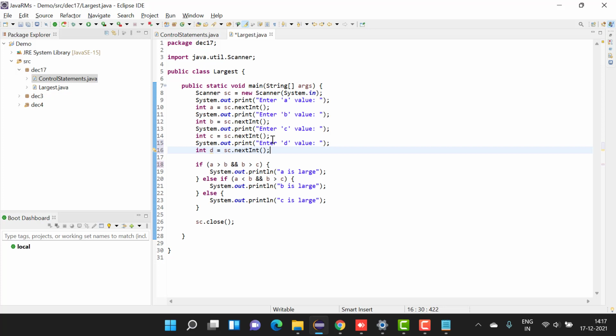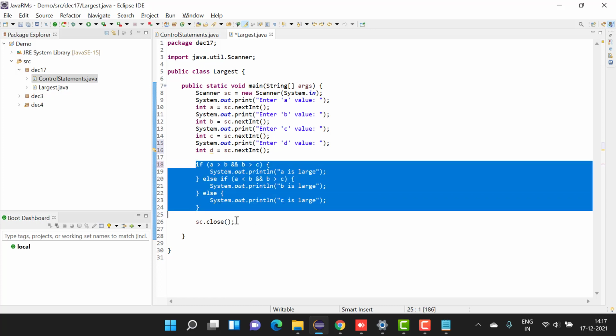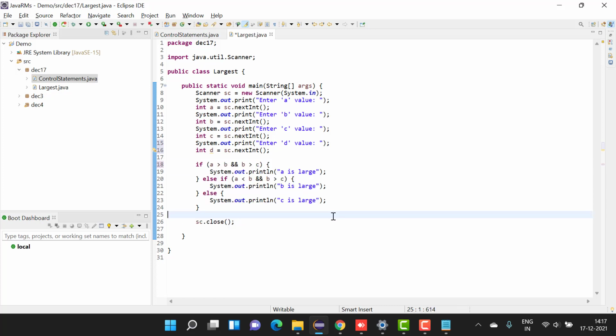What if there is a third kid? At that time you can't go and edit every line of code. Here, you have to edit this line, edit this line, write another condition over here, and then write an else statement. If your code is like this, you have to edit the complete code.